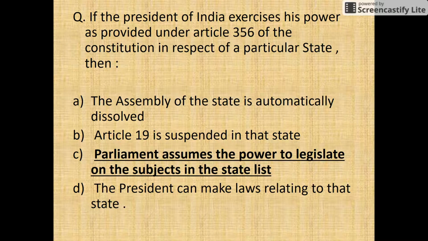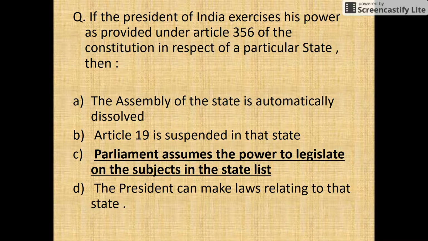If there is President's rule in any state, Parliament can make laws on subjects in the state list. At that time Parliament can make laws on the union list and concurrent list as well. Assume there is an emergency in Rajasthan and Parliament wants to make a law on a subject in the state, they can do so.